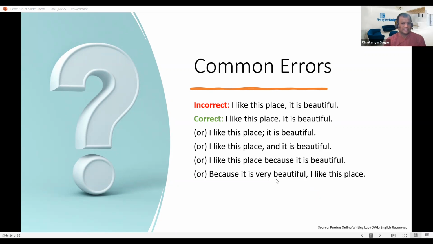Surya, you may want to check this and get back. Which is: can you start a sentence with because? I have seen multiple opinions on that. You may want to do some research and get back in the next session, or as you called it, the next class. Okay. So moving on to the next slide.